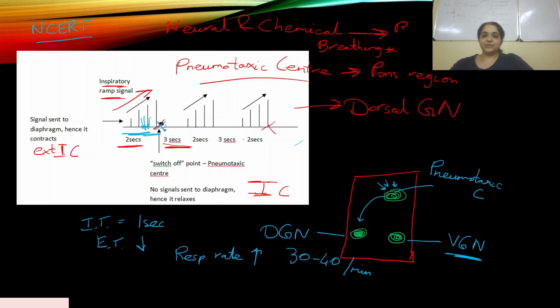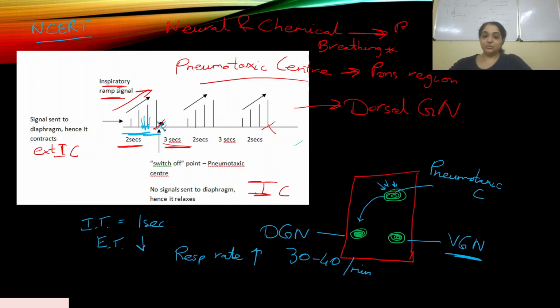So this is another function of the pneumotaxic center. I have explained briefly how the neural regulation works, and like I have said, I will make another video about the complete picture of how neural and chemical regulations work together in the human body.